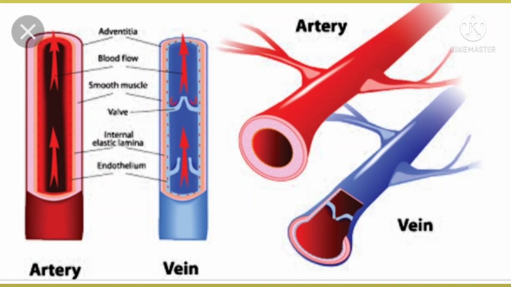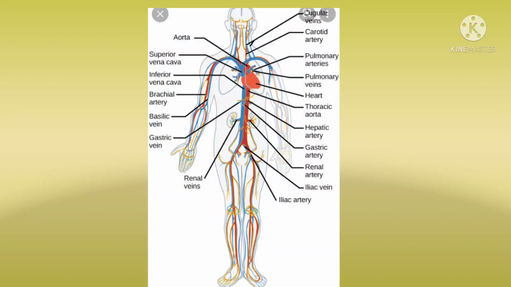Next, superior vena cava or precaval vein. The vein which is at the anterior end of the right side of the heart is called the superior vena cava. Superior vena cava collects blood from anterior parts of the body, like the head and neck.